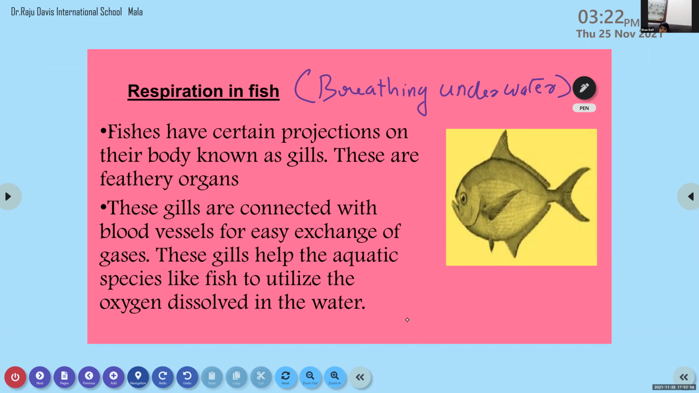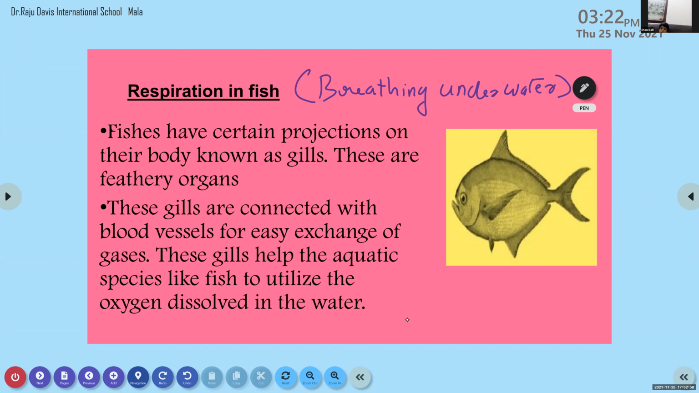Nasal cavity, then trachea or windpipe, lungs, and then diaphragm. So in the case of human beings, it starts from the nostrils. In connection with the nostrils, we have the nasal cavity. The air from the nasal cavity reaches the lungs through which path? Windpipe, which is also known as trachea. So air from the nasal cavity reaches the lungs through the windpipe or trachea.